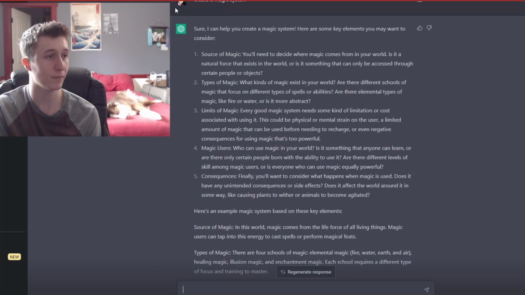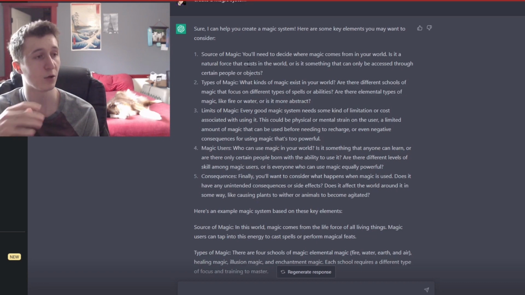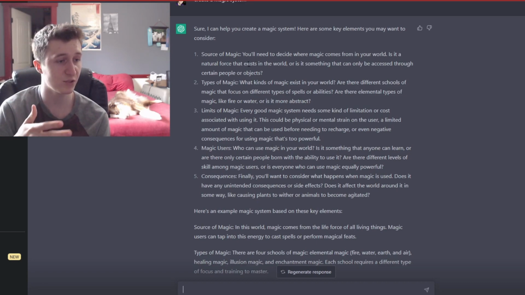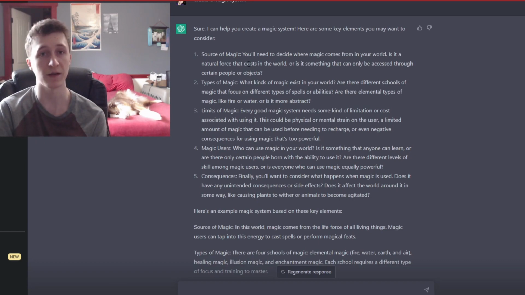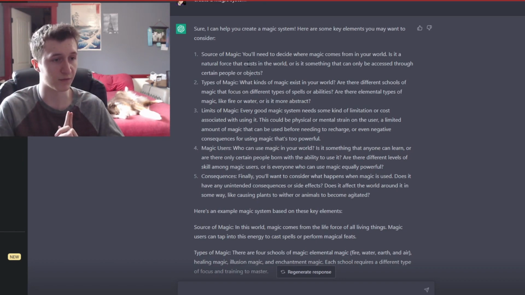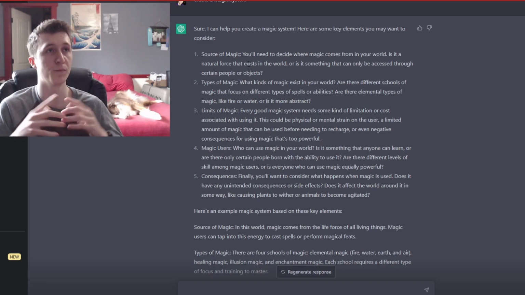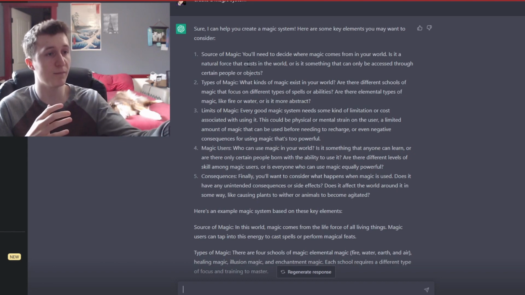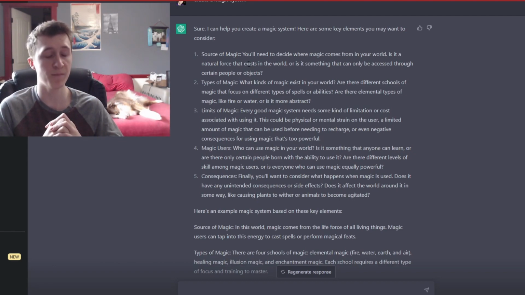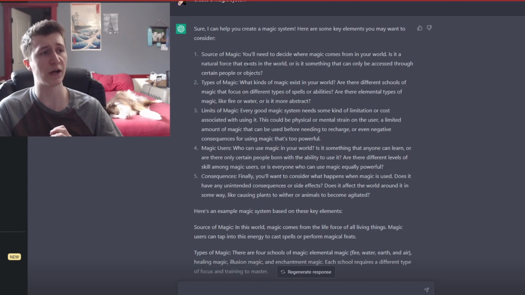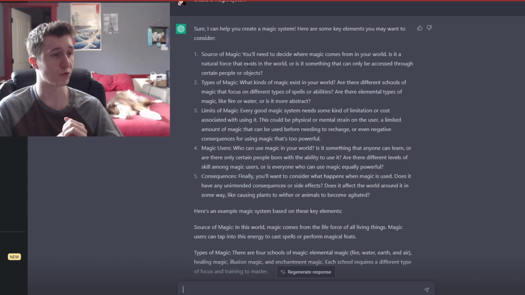However, this up here I think is super awesome. This gives us rules that, if you're going to design a magic system, here are some things you should pay attention to. I think that is awesome. I think as a writer, it's very cool. Let's say you're struggling with how to build a city. Going based off of what is given here for how to make a magic system, I'm assuming you could type in something very similar, say, how do I create a fictional city? And it'll give you these things to look out for, which I think is awesome. I think that is super, super helpful.